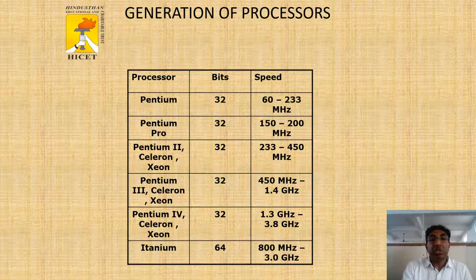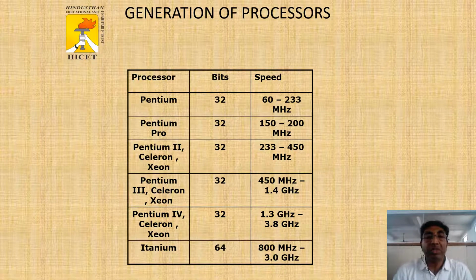Then generation of processor in a Pentium, 32-bit processor. Speed is 60 to 233 megahertz. Then Pentium Pro processor is a 32-bit processor, 150 megahertz to 200 megahertz. Then Pentium 2 processor, Celeron and Xeon, is a 32-bit processor, 233 to 450 megahertz.